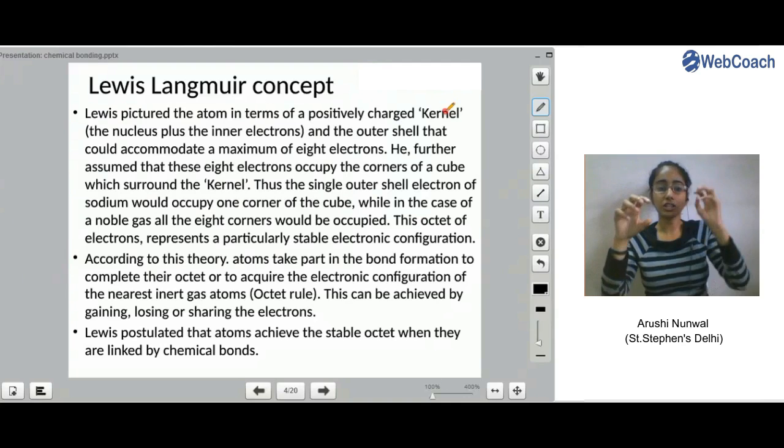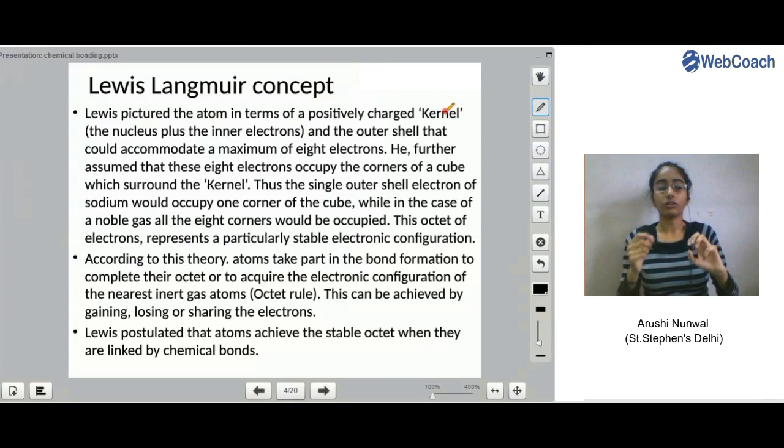So each electron was present on a corner of the cube which surrounded the kernel.